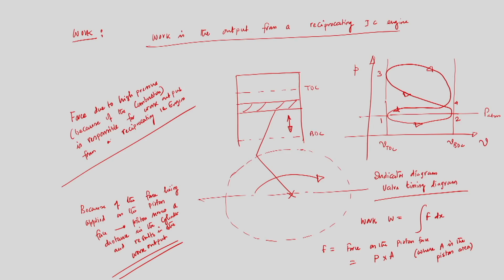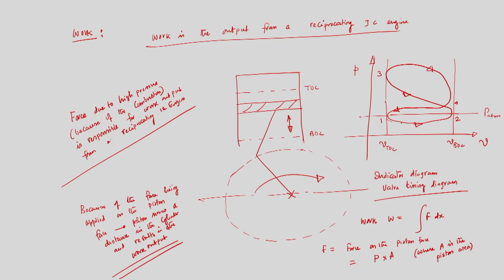Now, we will discuss another important issue. So, we have discussed the work, and if we need to calculate pump work, then easily I can calculate, because if I go back to my previous slides where I have drawn the indicated diagram, see what is the pump work: the intake and exhaust strokes absorb work. So, this is the intake stroke 1 to 2 and this is the exhaust stroke 4 to 1.